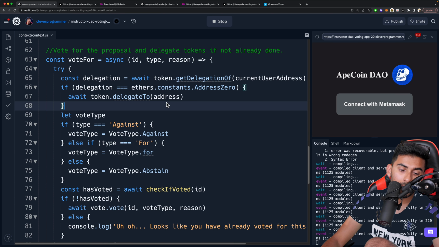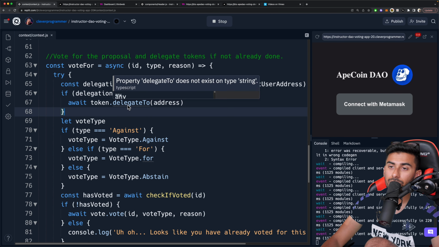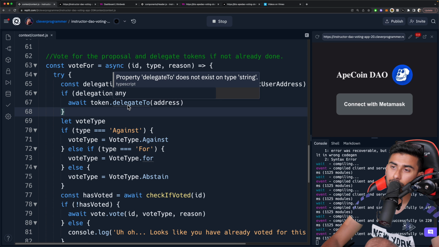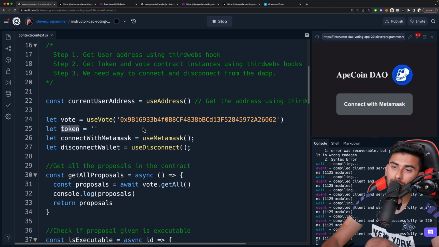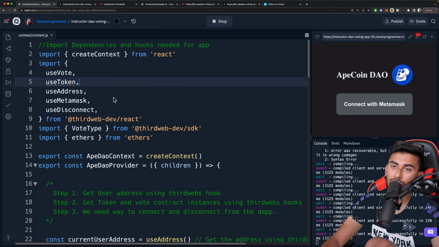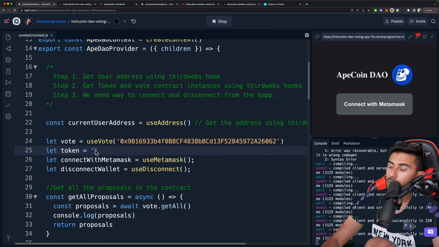All right. So if you actually scroll up here and you see this error that says property delegateTo does not exist on type string, we have not given any value to token. So let's go ahead and set that up. We have this useToken hook that we have. So let's go ahead and do this. We're going to say useToken.